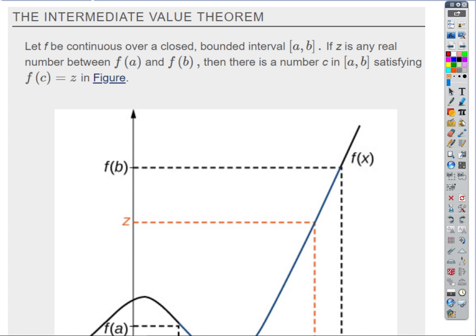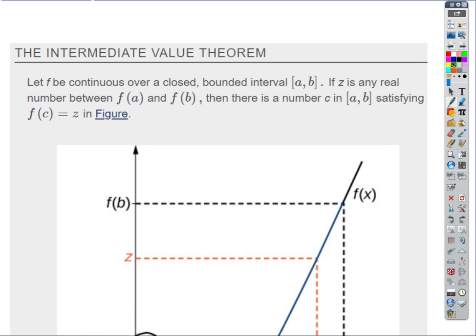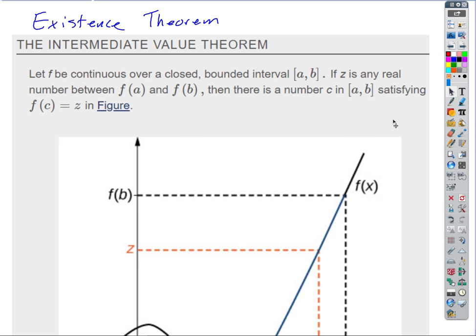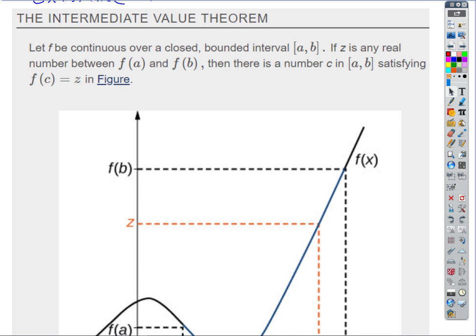Now the way these existence theorems work is that if you meet a certain list of criteria, then the theorem guarantees the existence of something interesting. That's the way they work. They are frequently summarized best by a picture. Sometimes they call these picture theorems. Now think what this is saying. The reason we spend so much time on continuity is because the intermediate value theorem depends on us understanding the concept of continuity.